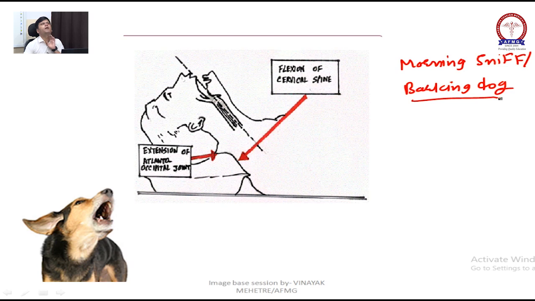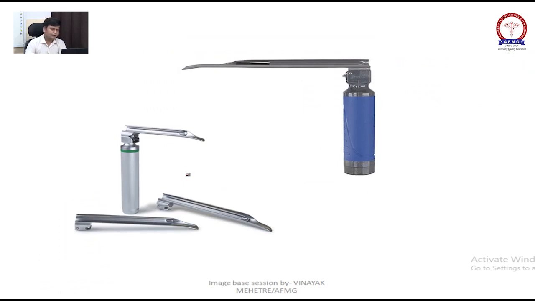When a dog barks, there will be straightening of these joints, right? The extension of atlanto-occipital joint and flexion of cervical spine, flexion of neck. So it is called morning sniff or barking dog position. Flexion of cervical spine and extension of atlanto-occipital joint. This is the position of laryngoscope. MCQ already been asked.